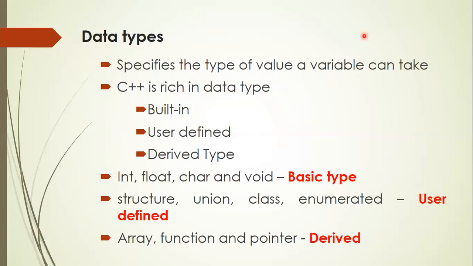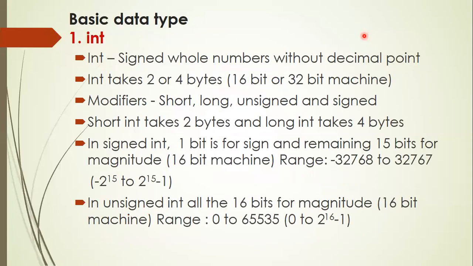The user-defined data type is one which is created by the user when the basic data types are not enough for his programming. C++ supports four different user-defined data types, namely structures, union, class, and enumerated data type. The data types which are created from the basic data types, we call derived data types. For example, arrays, functions, and pointers are the derived data types in C++. Let us study these data types one by one in detail.